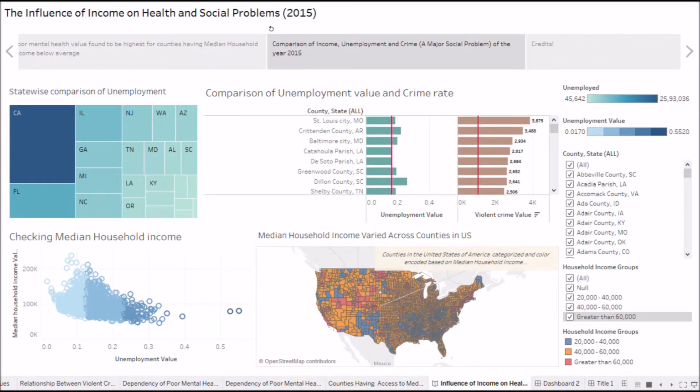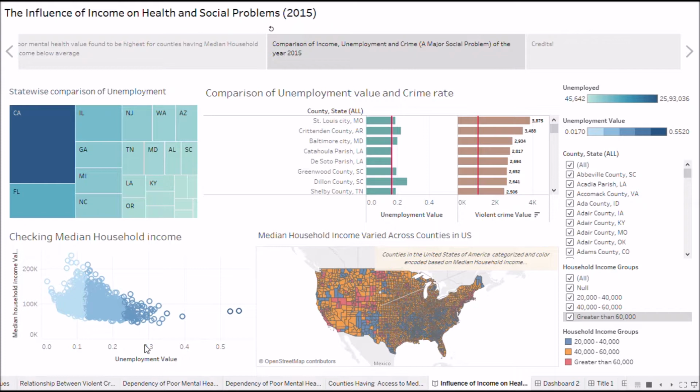We will now be observing an interactive dashboard coordinating relationships between unemployment rate, median household income, and crime rates. The bottom left visualization demonstrates that richer counties have lower unemployment value. Counties which are relatively poor tend to have higher unemployment value. This indicates that it is easier to find jobs in counties with higher median household income as compared to counties having an average range of median household income.